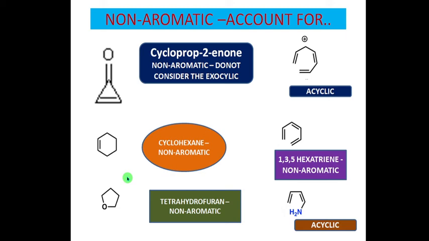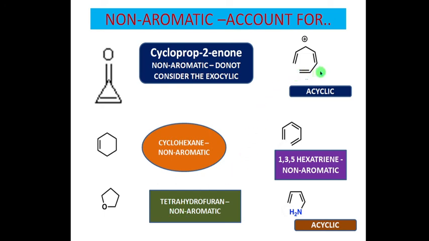Similarly, one can view this by comparing tetrahydrofuran with furan. If this is furan, furan must have a double bond here, a double bond here, and over there is a lone pair of electrons. If the compound is supposed to be a furan, there is a presence of a double bond here and a double bond here. So the two double bonds make the compound aromatic. Whereas in the absence of the two double bonds, the compound is said to be tetrahydrofuran, so that it loses the planarity rule here. Once the planarity rule is lost, the compound is non-aromatic in nature.